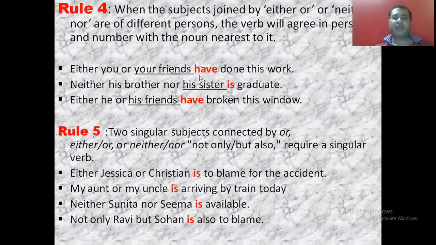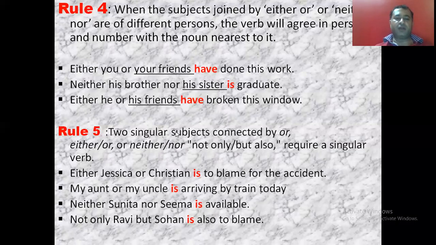So again the second subject, that is which is near to the verb, is singular, so the verb is singular. Either he or his friends have broken this window. Mean near the verb we have plural subject, so the verb will be plural.